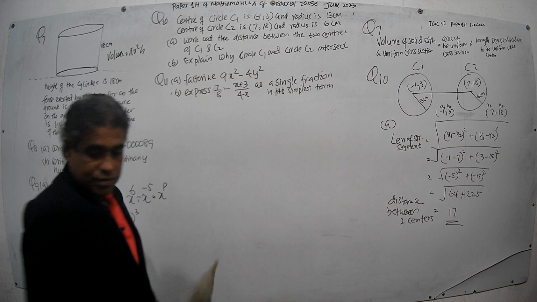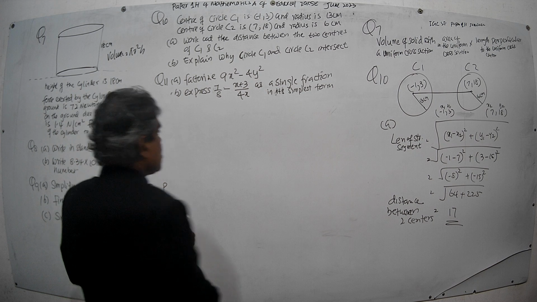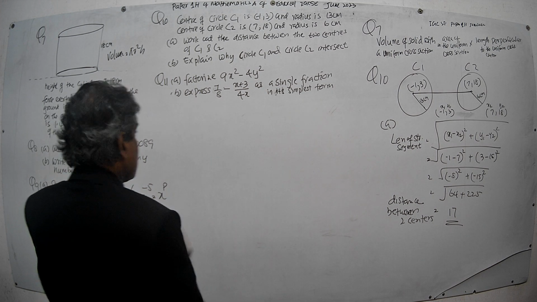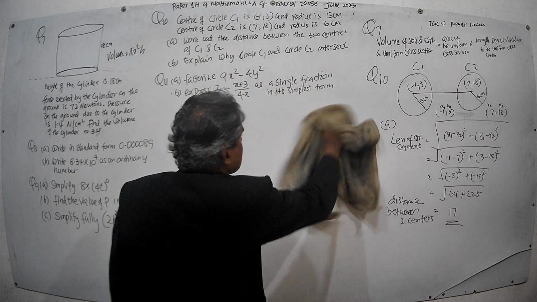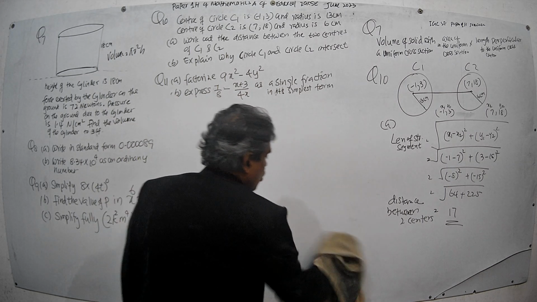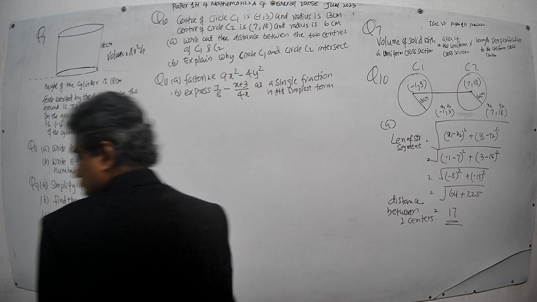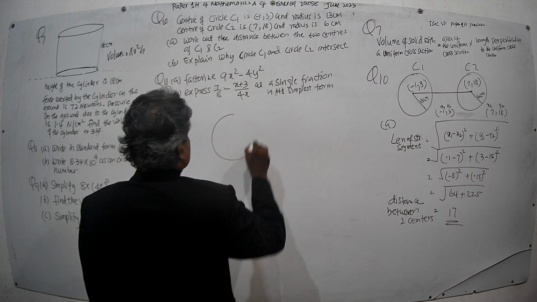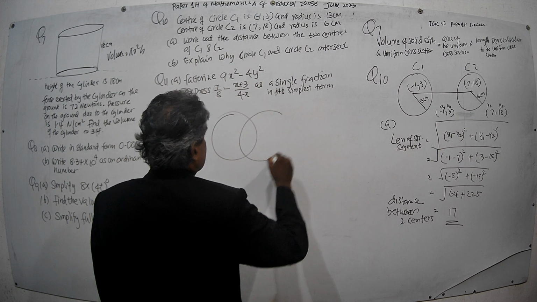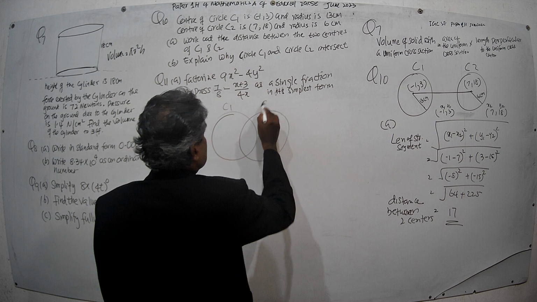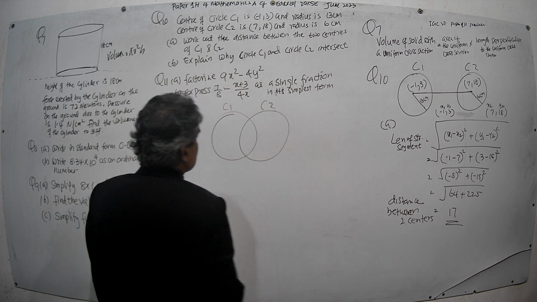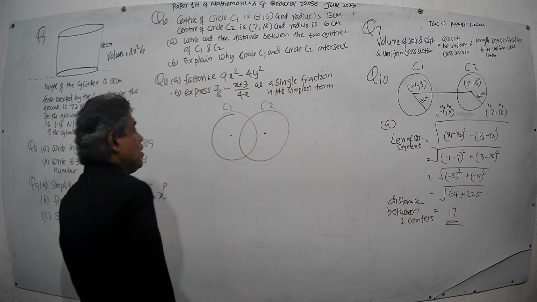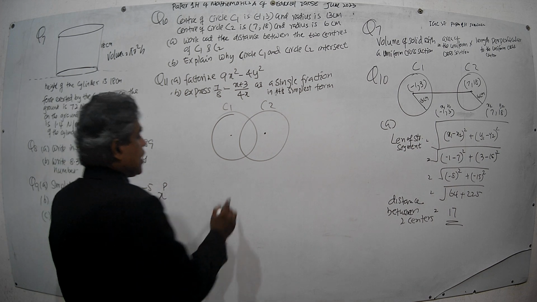Look at this: for the two circles to intersect, say there are two circles here, C1 and C2. This is the center of C1. Now let's say another situation.